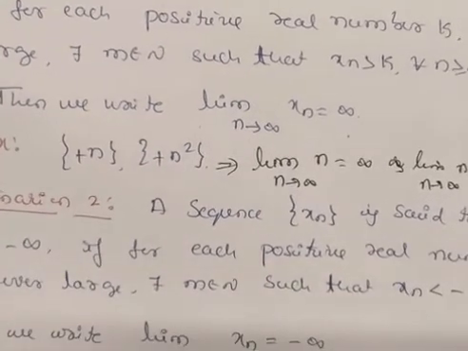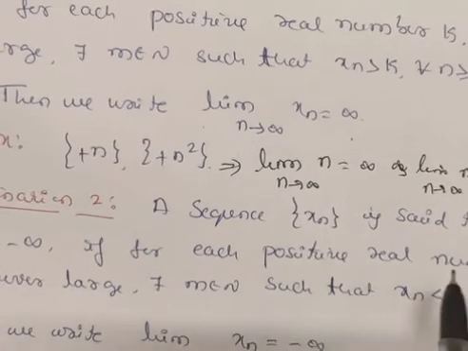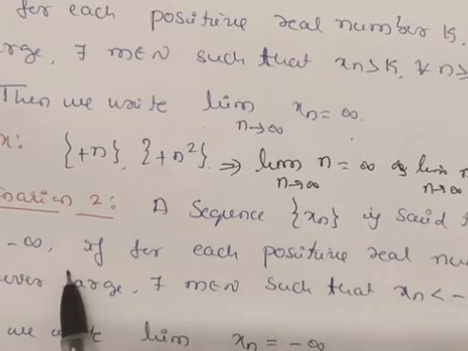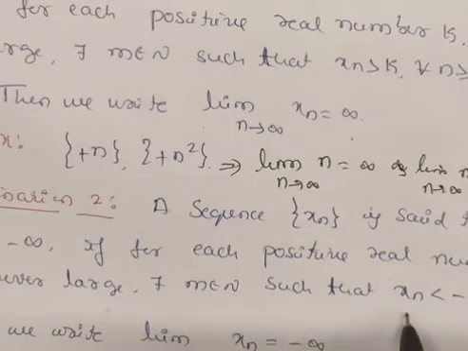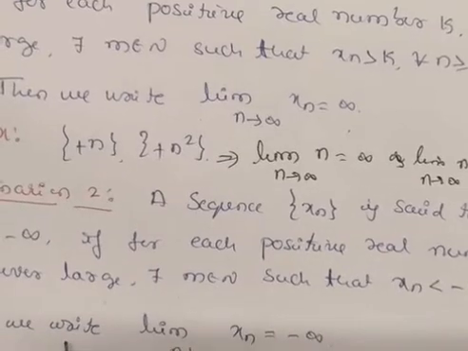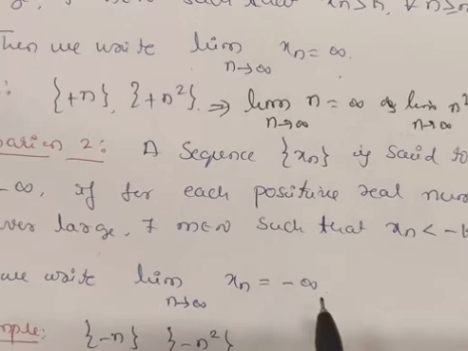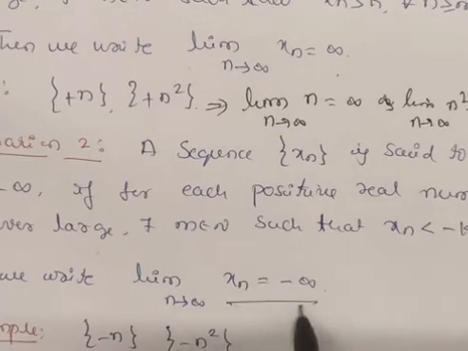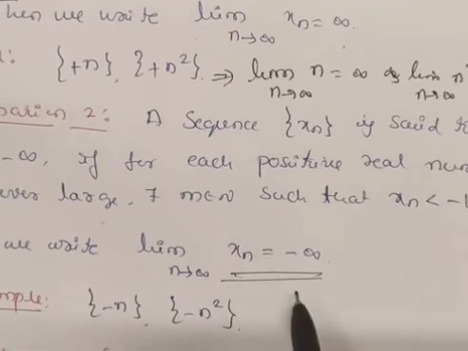Similarly, a sequence xn is said to diverge to minus infinity if for each positive real number k, however large, there exists m belongs to N such that xn is less than minus k for all n greater than or equal to m. Then we write limit as n tends to infinity, xn is equal to minus infinity. If the limit is minus infinity, it is also a divergent sequence. Only the thing is, here it diverges to minus infinity.